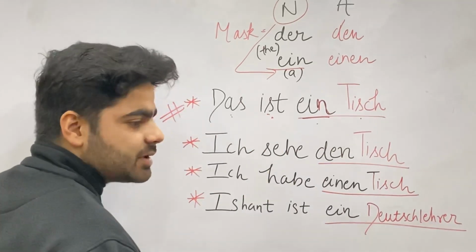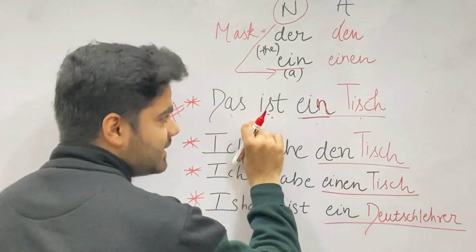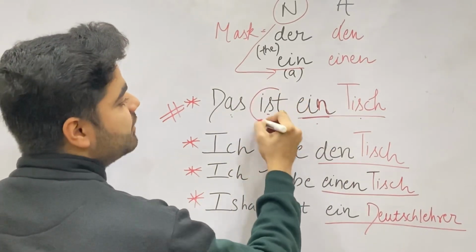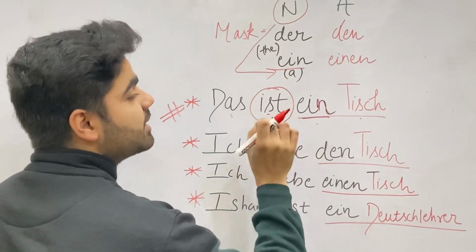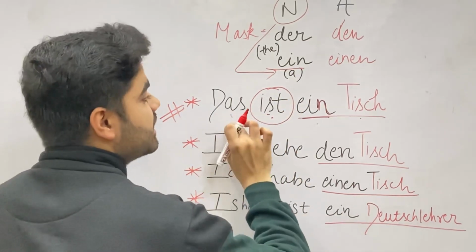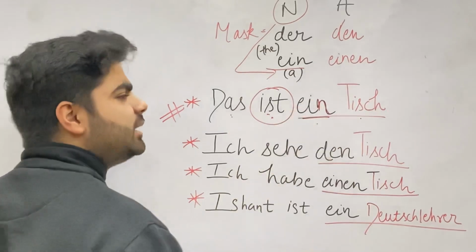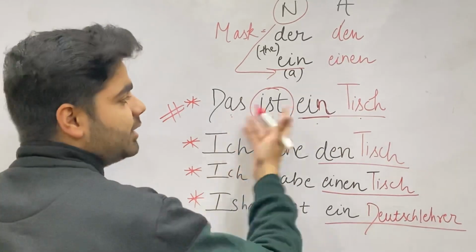And the another thing which I want to tell you guys is sentence mein it is followed by the sein verb. Yeah, each and every sentence which is followed by the sein verb, it is the first indication that this is a nominative sentence. This is a table. Here, can you see any direct object in this sentence?